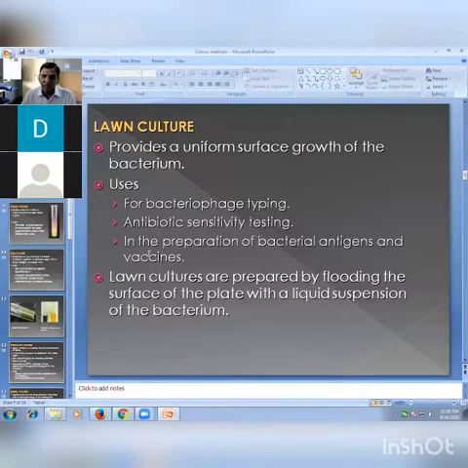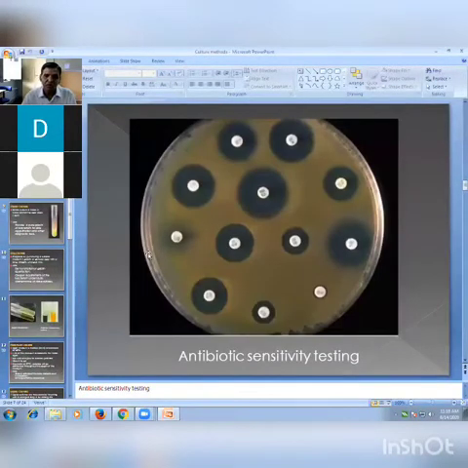Lawn cultures are prepared by flooding the surface of the plate with a liquid suspension of the bacterium. So prepare a liquid suspension, flood, and with the help of a sterile glass spreader or sterile cotton swab, spread all over the surface. Incubate at 37 degrees centigrade, and on the next day you observe growth occurs all over the surface. Here you see the picture.